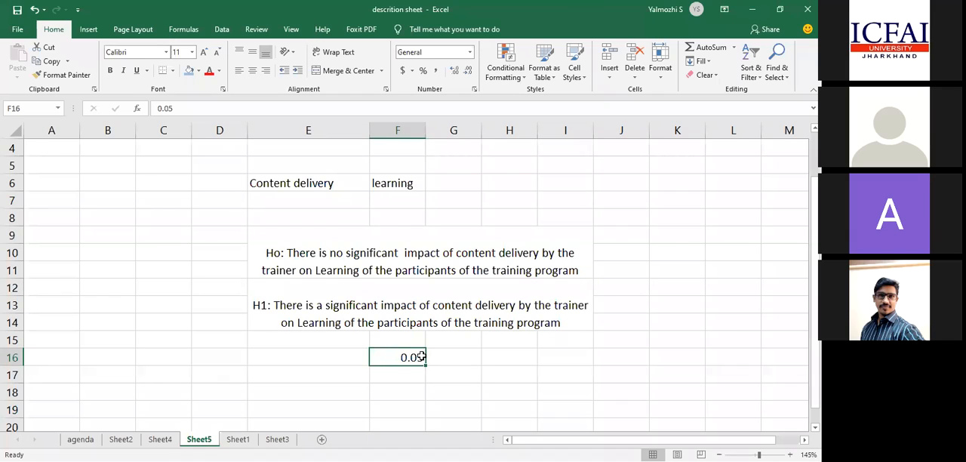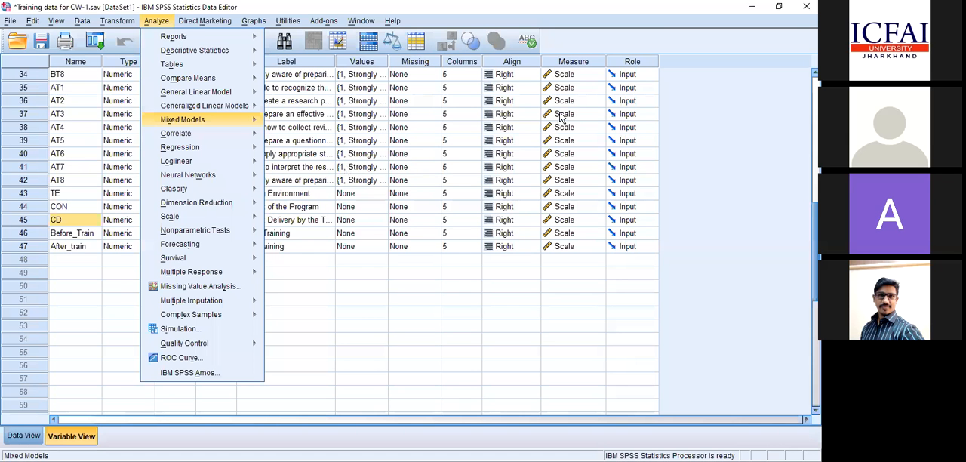Now I'm going to do the test in SPSS. How will I do it? Go to Analyze. There is an option named Regression. Go to Regression and click on Linear. Regression, your screen means. Click on Linear.